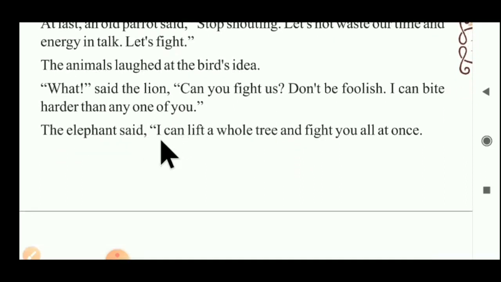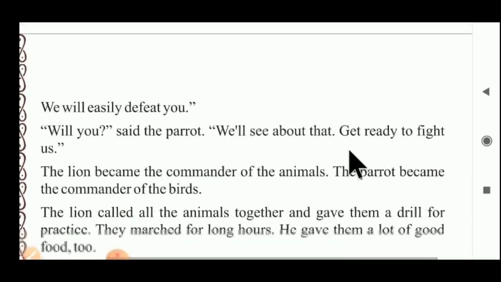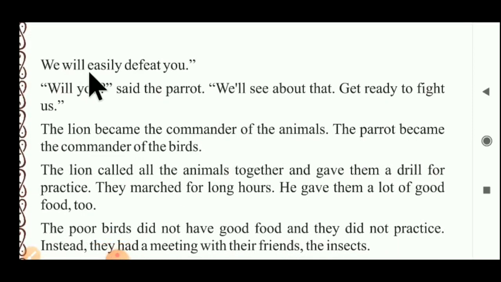The elephant said, "I can lift a whole tree and fight you all at once." Now what's happened? We have to see. "We will easily defeat you."